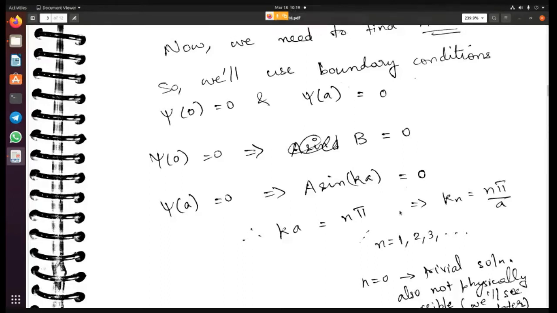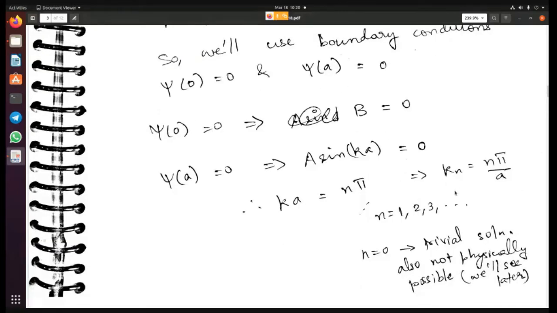All right. So if this is sine of n pi, then it will be 0. So that means that Ka is equal to n pi. So k is equal to n pi by a. Now because k is a function of n, I've just written it as k subscript n. It's just a notation so that it's easy to know that k is a function of n. All right, so Kn is equal to n pi by a. So this is the solution that we get.